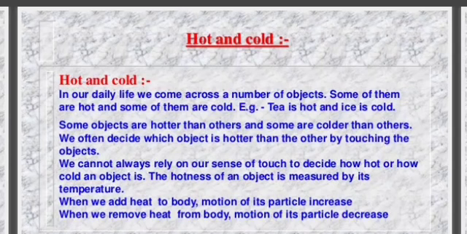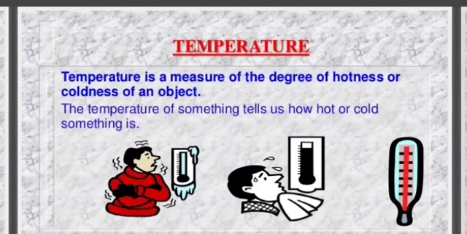The hotness of an object is measured by its temperature. When we add heat to a body, the motion of its particles increases. When we remove heat from a body, the motion of its particles decreases. Temperature is a measure of the degree of hotness or coldness of an object. The temperature of something tells us how hot or cold something is.